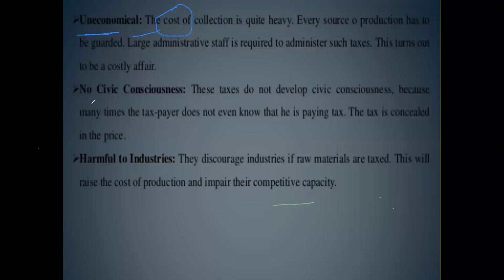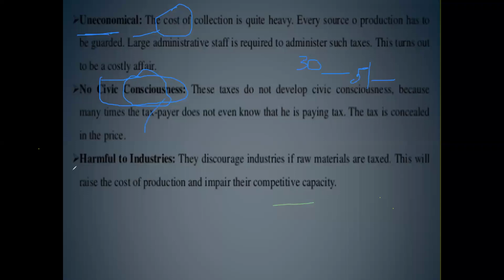In the previous class, I mentioned about civic consciousness. Civic consciousness means the taxpayer knows exactly how much he is paying. Whereas in case of indirect taxes, in our example, I mentioned 30 rupees notes. I mentioned 5 rupees GST, but we do not know exactly how much GST is there. So there is no civic consciousness involved in case of indirect taxes.